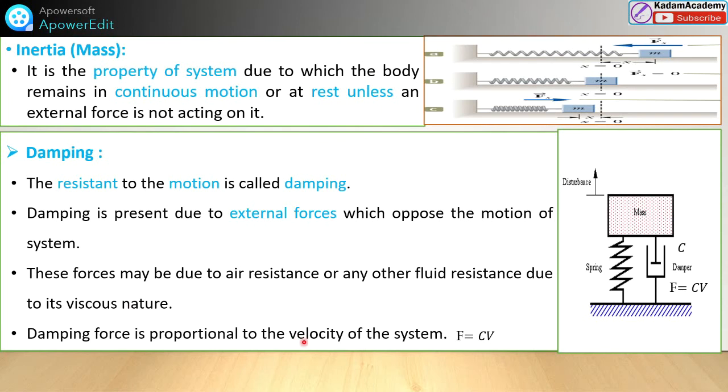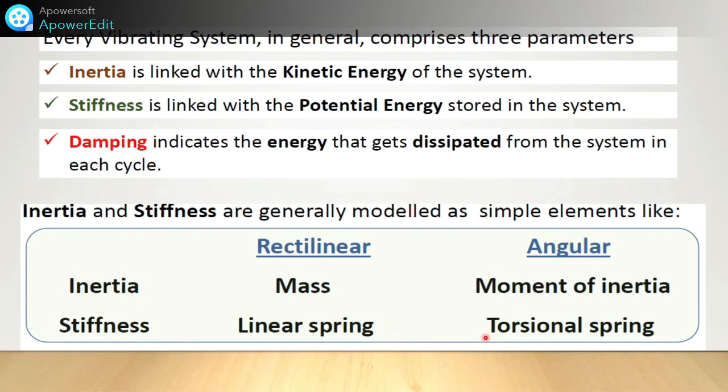The damping force is proportional to the velocity of the system. So damping force F is proportional to the velocity of the system, and C is the constant. That is the damping coefficient. So, what did we study?